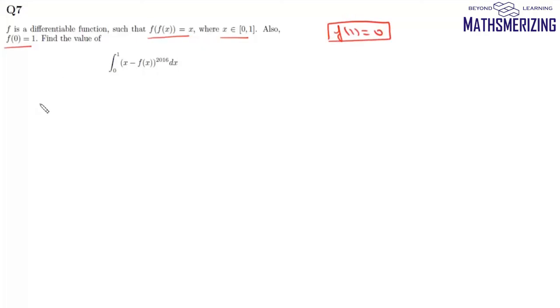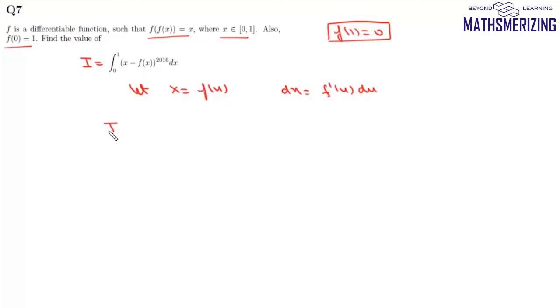Now let us take this integral as I. Now what we'll do is, we'll use substitution and we'll let x as some variable f(u). Then dx will be simply f dash u into du.